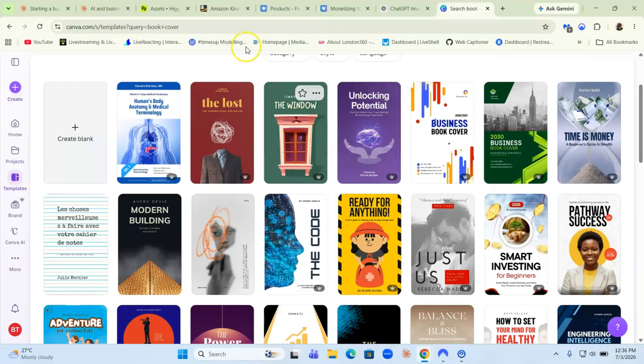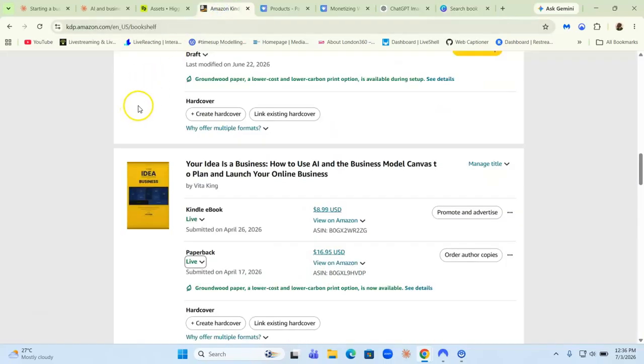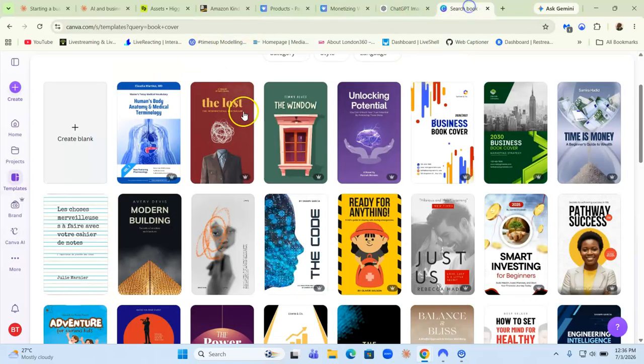Canva's book covers or templates are actually someone else's intellectual property. They belong to other creators, because Canva is a marketplace where creators upload their content.